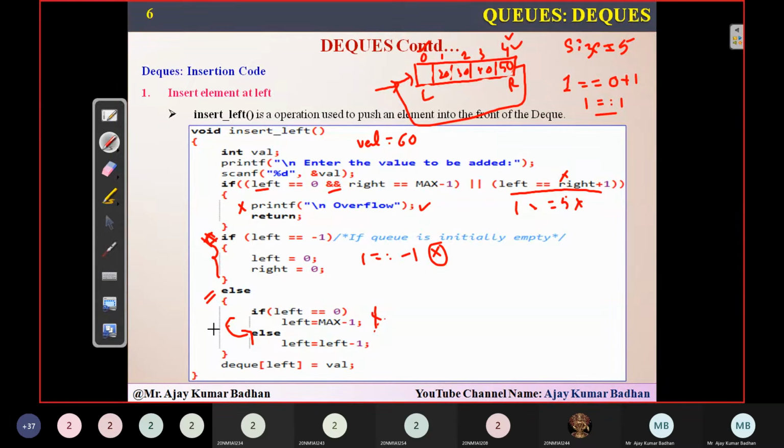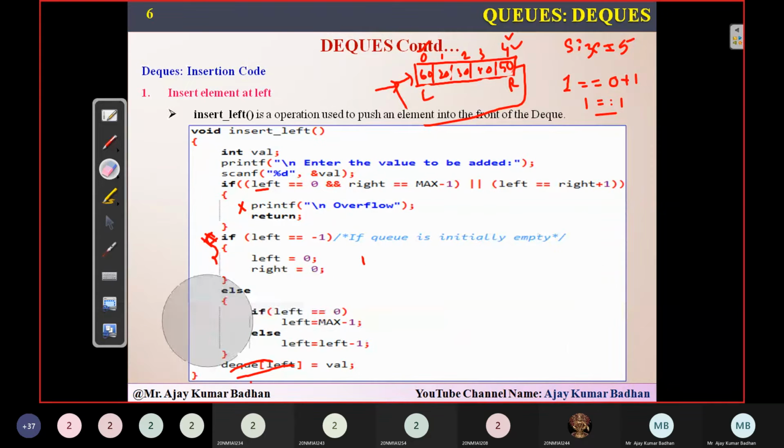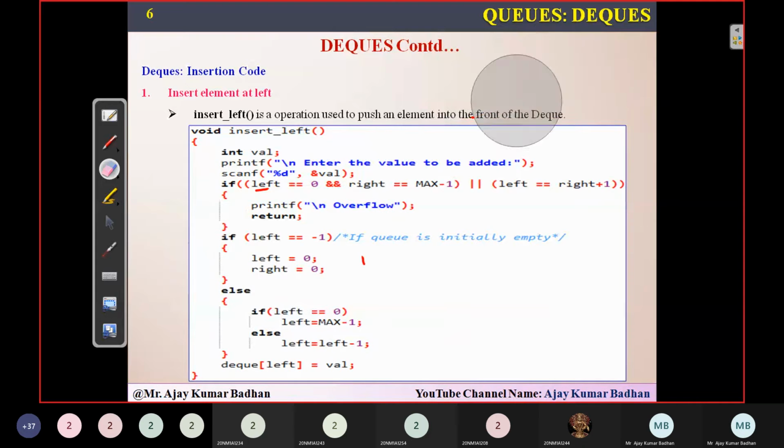After that it will come out of it. dq of left equals the value. Right now left is pointing to which index? 0. What is the value I want to insert here? 60. So simply 60 will be stored at this particular location. Okay, this is exactly how this particular thing is going to work. I hope you people have understood this.